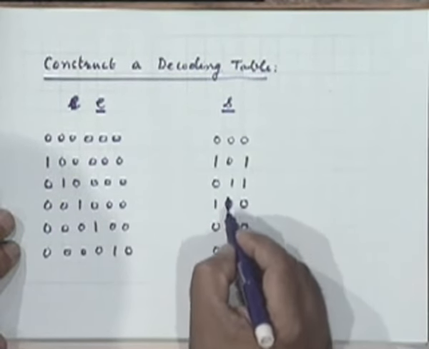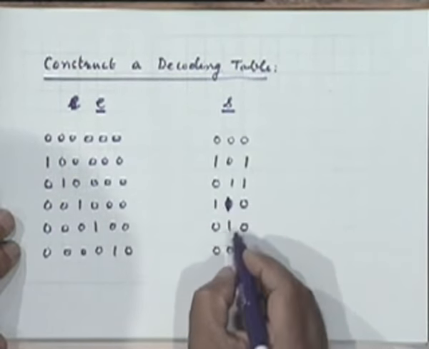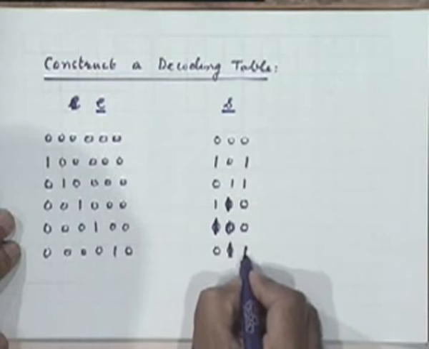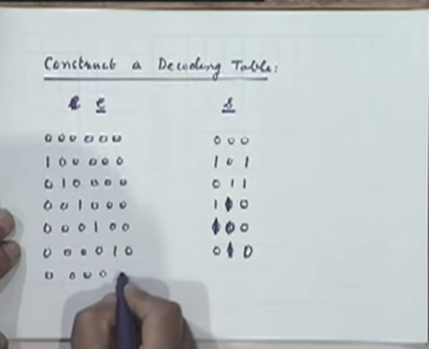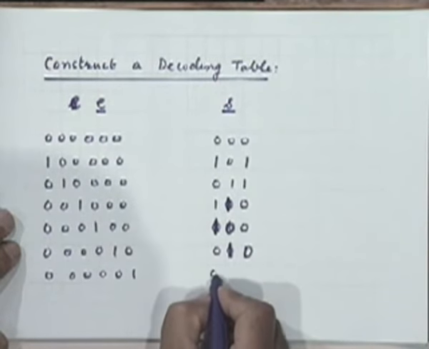Okay, I'm sorry for this. This is 1 0 0. And this was 0 1 0. Okay, and you're left with one more. This gives you 0 0 1.